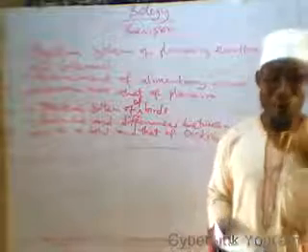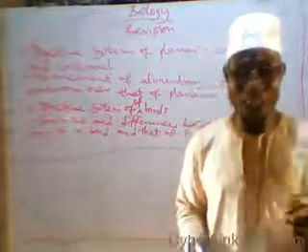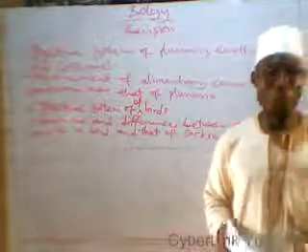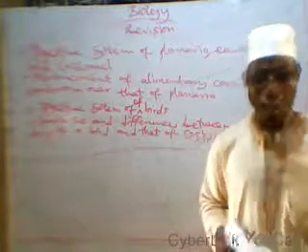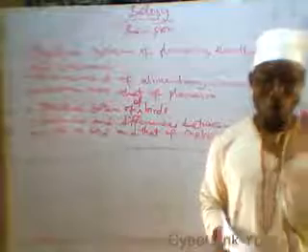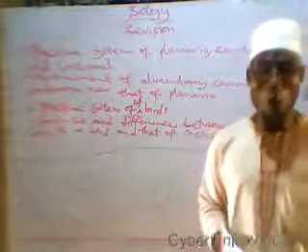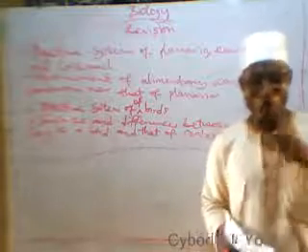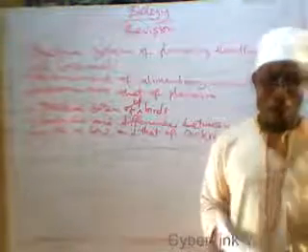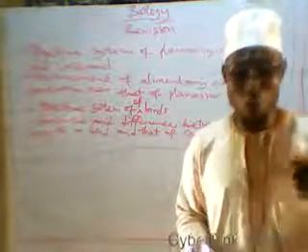Single circulation, as you are told, is one complete circulation of blood around the body at once through the heart. Double circulation is also one complete circulation of blood around the body, but twice through the heart every time.